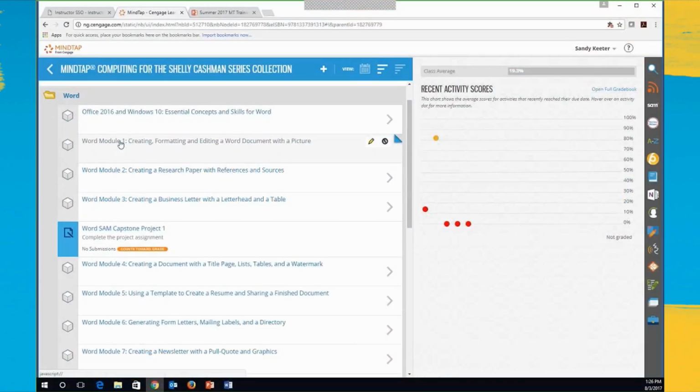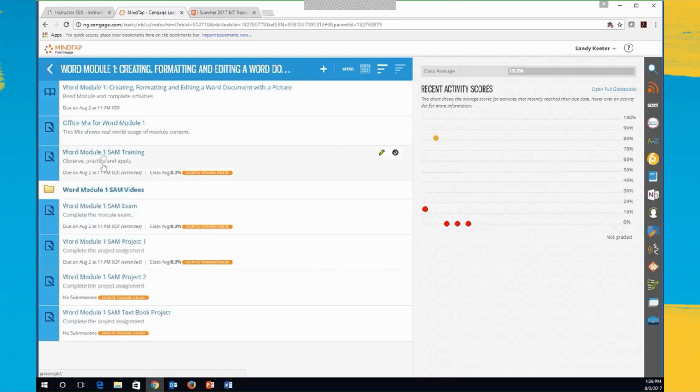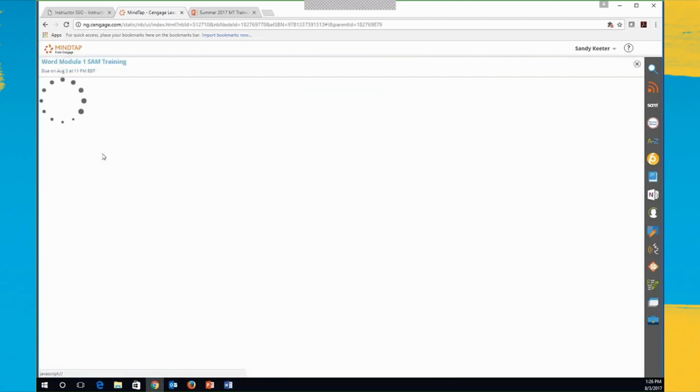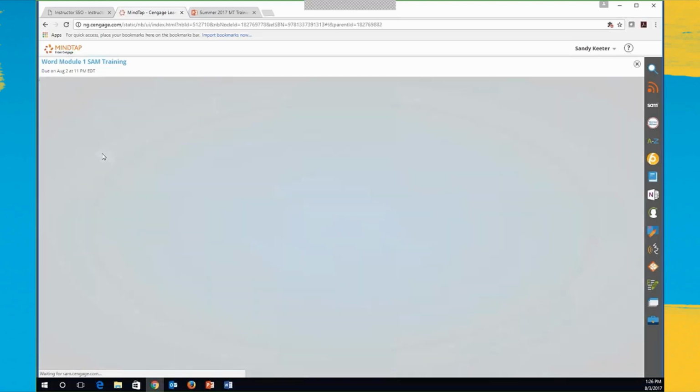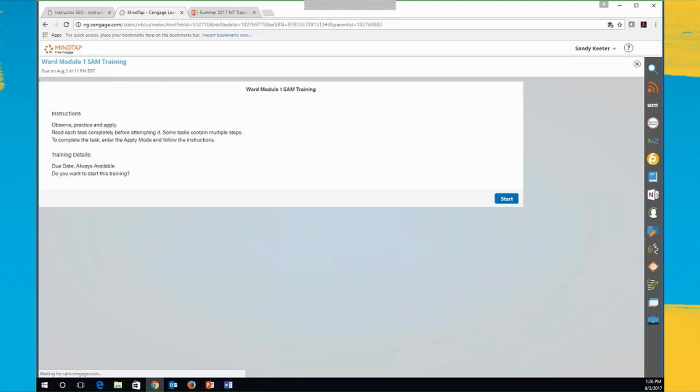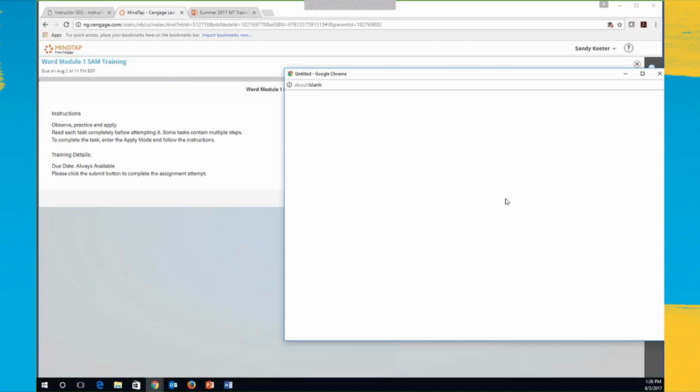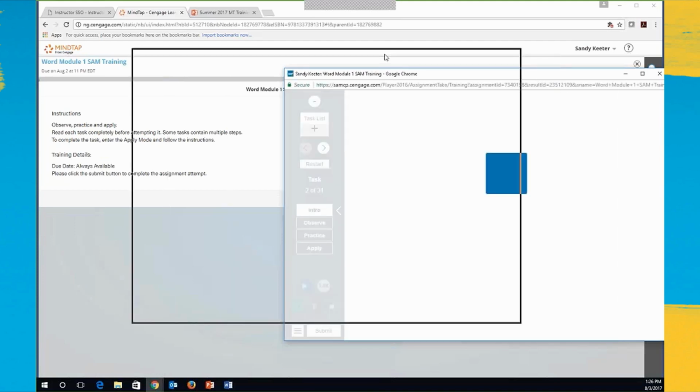But let's go ahead and go into Word. Let's start with the SAM training. There's instructions always in the beginning. You can modify these instructions by going into the back end and putting more information. But I find my students don't read this anyway, so I don't bother putting more notes there. They just click on the Start button and then they start asking questions.